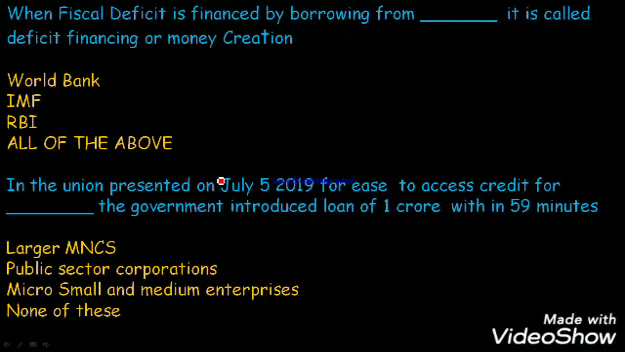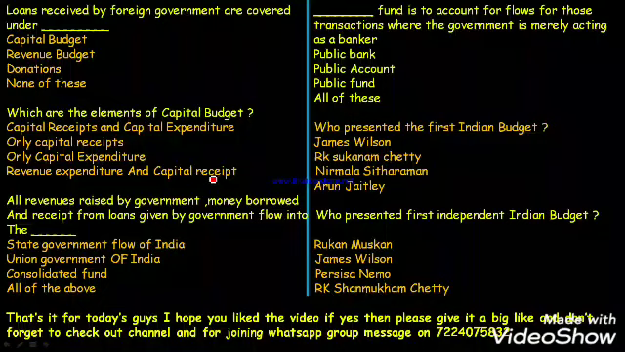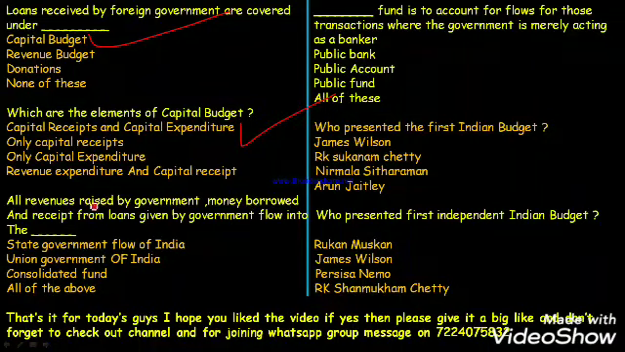Now let's talk about when fiscal deficit is financed by borrowing from. I have already told you this in the last of the video. It is known as RBI. In the Union budget presented on July 5, for the ease of government to access credit, the government introduced a loan of 1 crore. It is for micro, small and medium enterprises. Now let's talk about our last question. Loan received by foreign government is covered under capital budget. Which are the elements of capital budget? It is known as A.